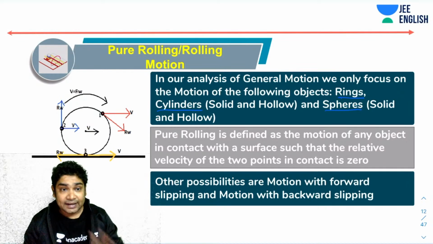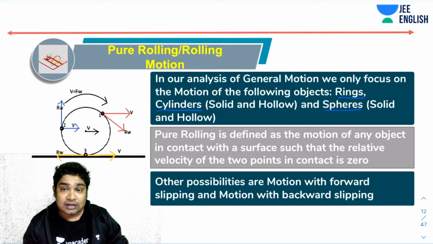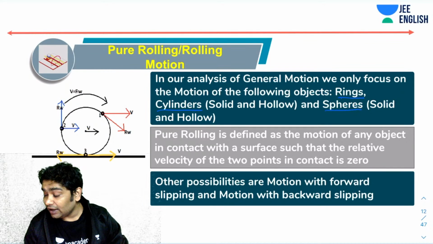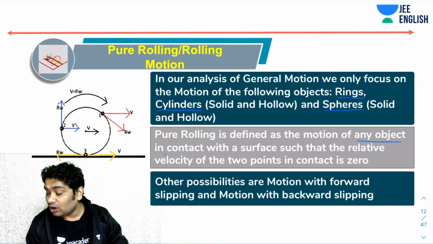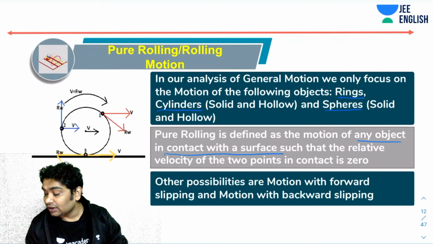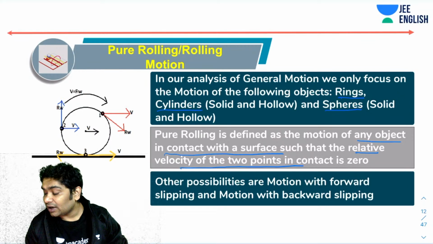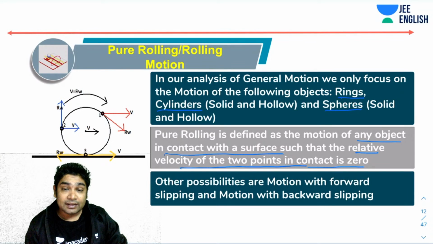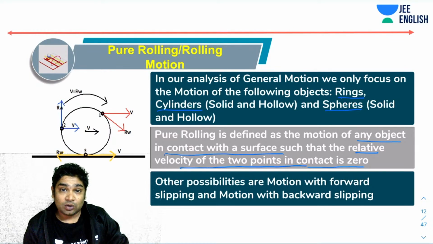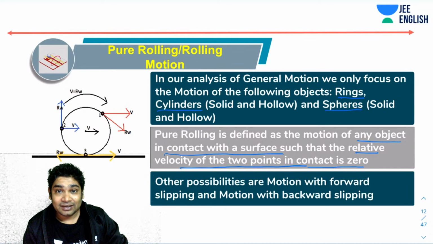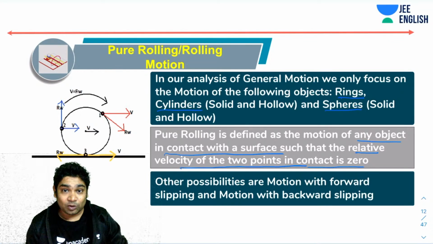Pure rolling in general is defined as the motion of any object in contact with a surface. Whenever a rigid body moves in contact with another surface such that the relative velocity of the two points in contact is zero, the upper body is said to be performing pure rolling. Other motion possibilities are forward slipping, backward slipping, and pure rolling. These are the three total possibilities.